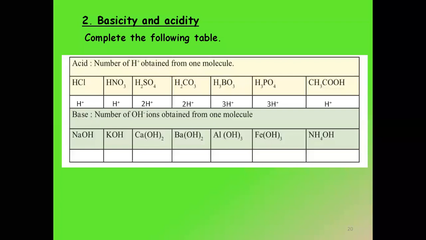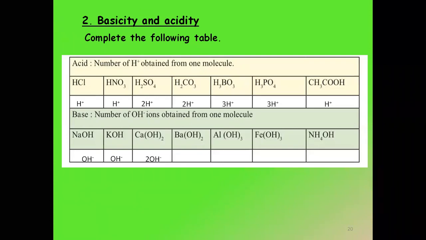So now come on, answer for bases quickly. Base NaOH will be what? How much? NaOH में कितना OH है? NaOH में 1. Very good, Mansi. KOH 1. Very good. Ca(OH)2, twice. 2. Okay.